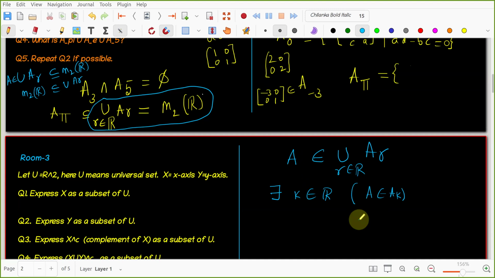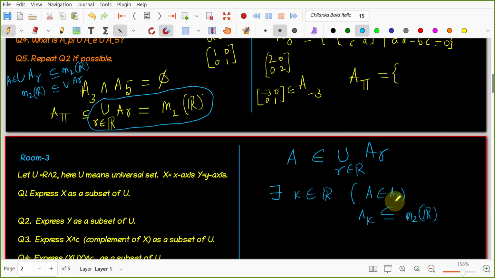Right? What do you know about AK and M2 of R? What do you know about that? That AK is a subset of M2 of R, because AK is the set of all matrices with determinant k, but M2 of R is the set of all 2 by 2 matrices without any restriction. Okay. You took A in the union. A is in the union means A is in one of the sets. Which set is it? I need to figure that out. For that, what did you do first, what is the algorithm? You tried to find the determinant of A. That is some number k. Then I know that A is in AK.